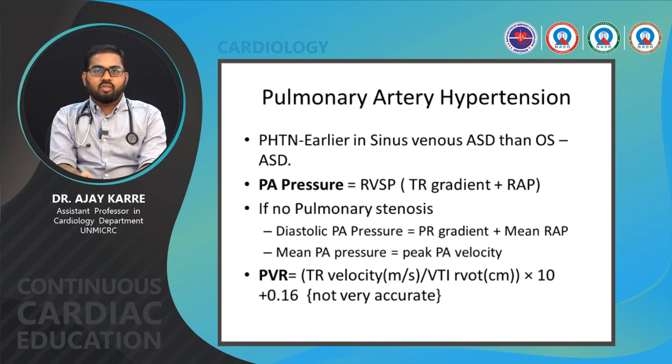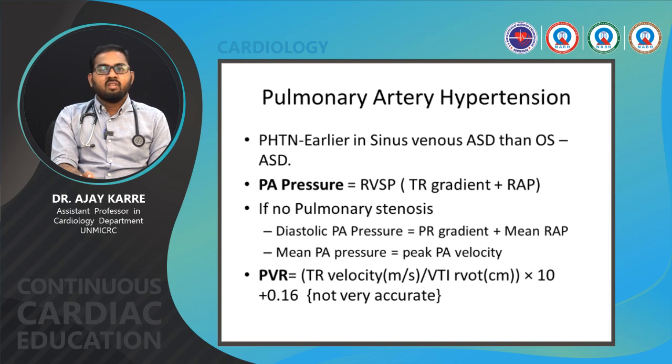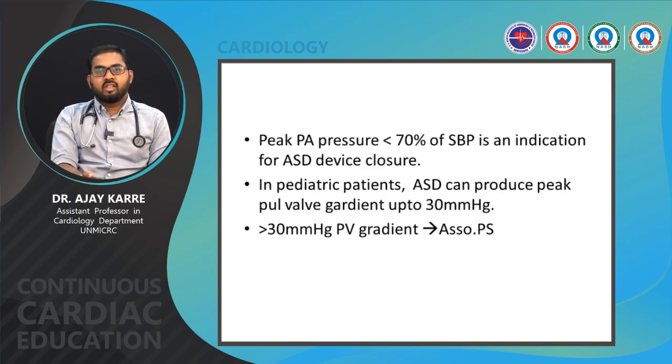If there is no pulmonary stenosis, diastolic PA pressure equals the PR gradient plus mean right atrial pressure. Mean PA pressure equals the peak PA velocity. Peak PA pressure less than 70% of systolic blood pressure is an indication for ASD device closure. In pediatric patients, ASD can produce a peak pulmonary valve gradient up to 30 mm of mercury. More than 30 mm of mercury pulmonary valve gradient is associated with pulmonary stenosis.